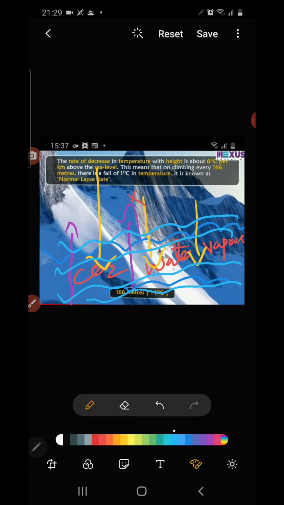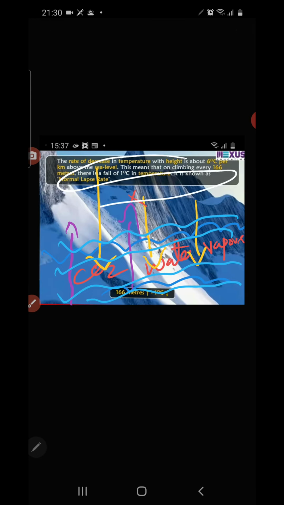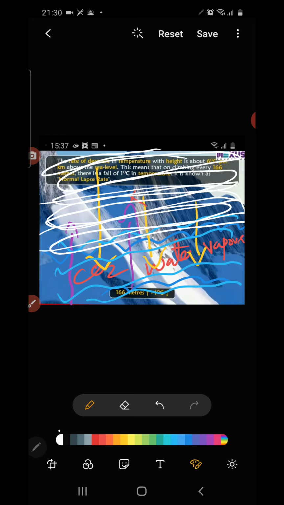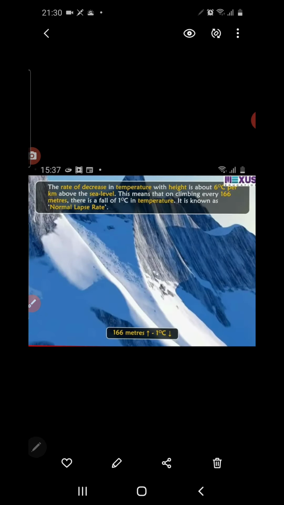So as the height of a place increases, what happens? Here you can find the absence of these gases. Otherwise very thin gases are found, so they do not absorb. Even water vapor is not much there, so they do not absorb the heat energy. That is the reason why as the altitude increases, temperature decreases.